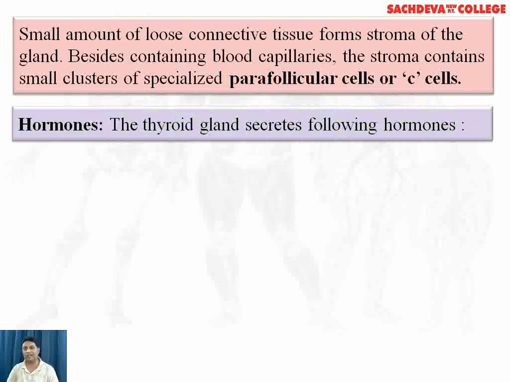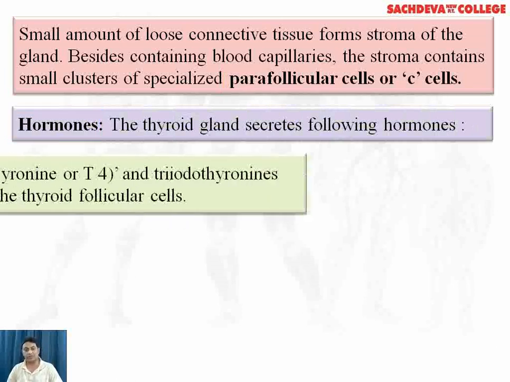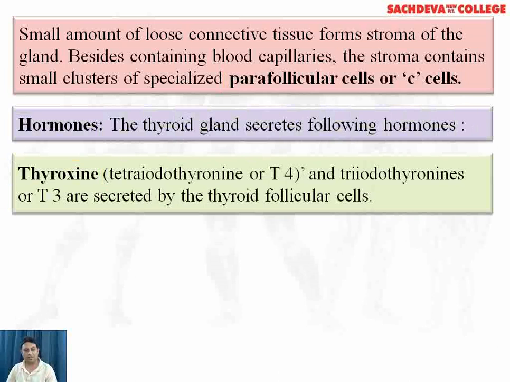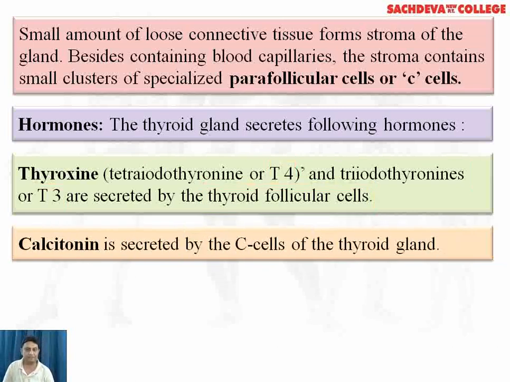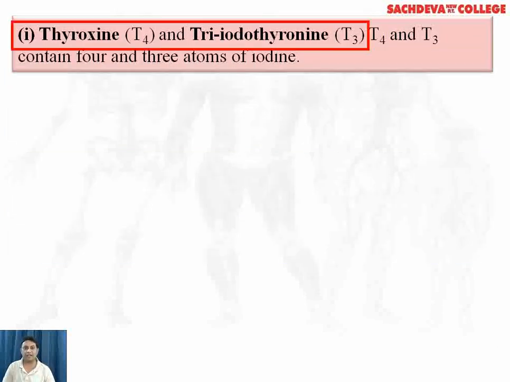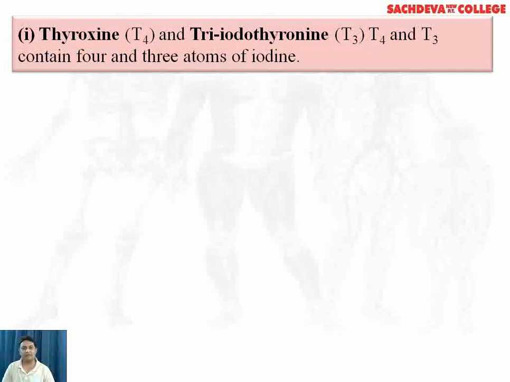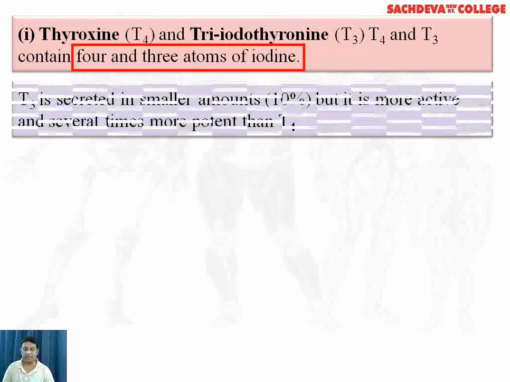Hormones. The thyroid gland secretes the following hormones: thyroxine or T4, and triiodothyronine or T3, which are secreted by the thyroid follicular cells. Calcitonin is secreted by the C cells of the thyroid gland. Thyroxine T4 and triiodothyronine T3 contain 4 and 3 atoms of iodine.